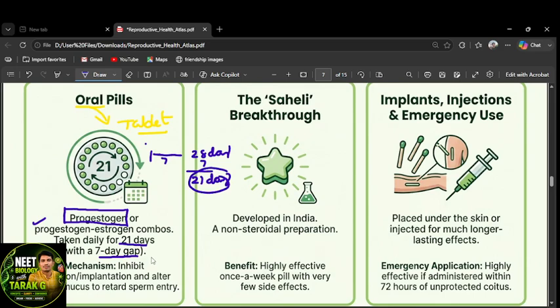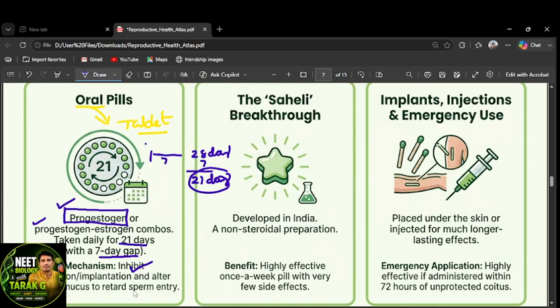What is the mechanism of these oral contraceptive pills? The oral contraceptive pill consists of which component? Progestogen or the progestogen estrogen combinations. Progestogen is the synthetic preparation of the progesterone, right? These inhibit the ovulation. Okay, what is the mechanism? These inhibit the ovulation and